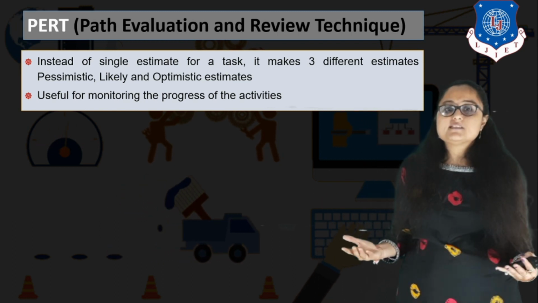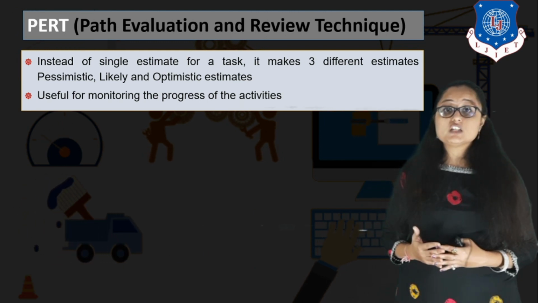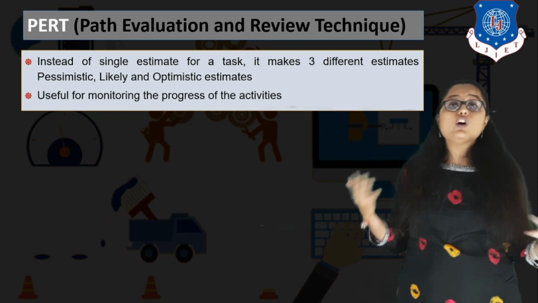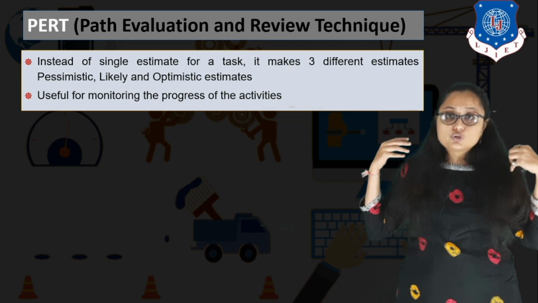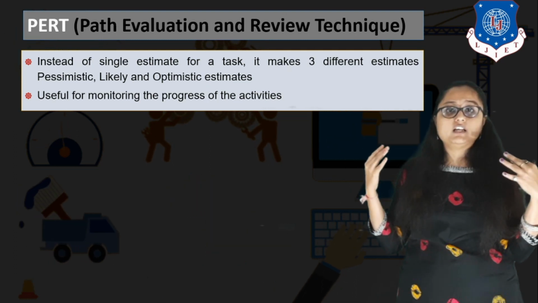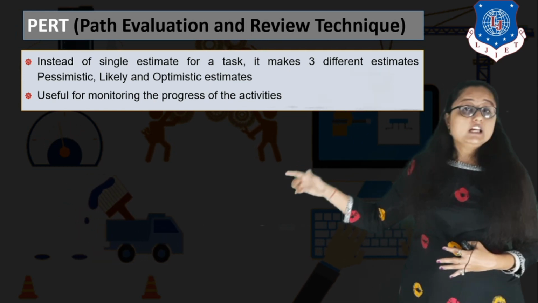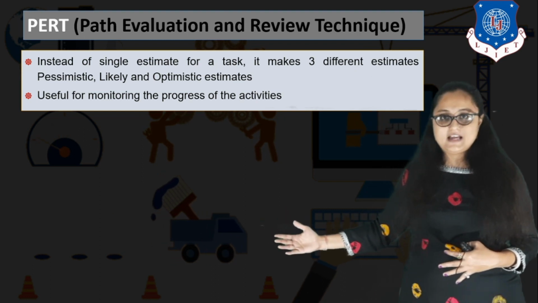What do you mean by pessimist approach, likely approach, and optimistic approach? Pessimist approach, it means we are thinking that everything will not go according to the plan, everything will be a disaster and we will have to extend this activity as much as possible, right? So that duration in which we have a pessimist approach is the actual largest duration of the activity.